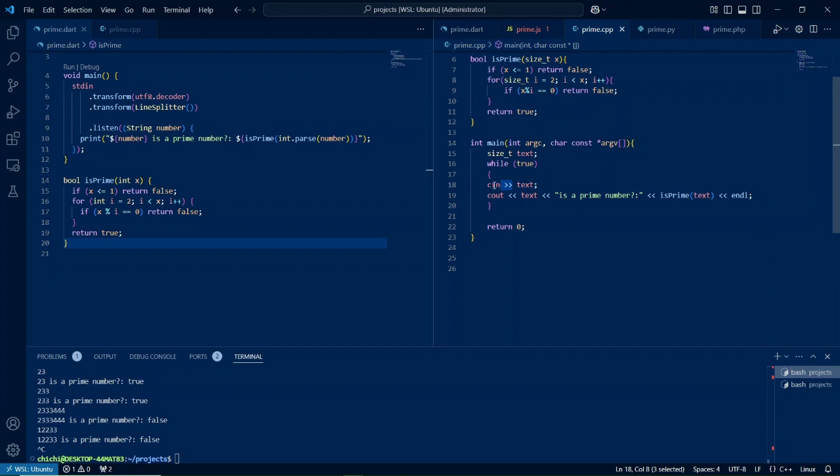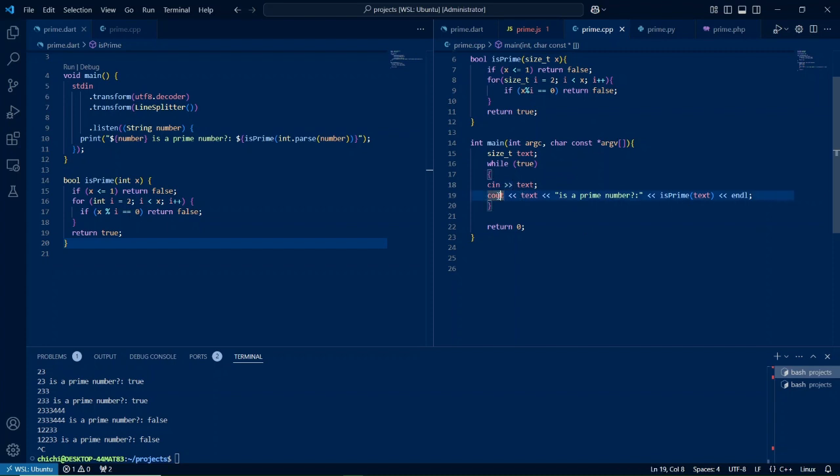So we're extracting from the standard input and putting into a value of type size_t. So if a user, let's say, passes a string that cannot be parsed into a number, this will raise an error. Otherwise, we print back.